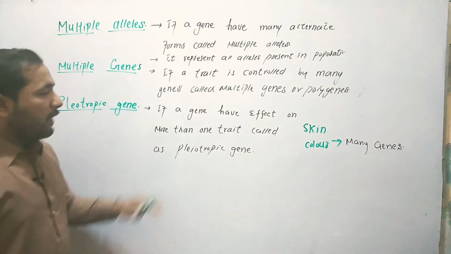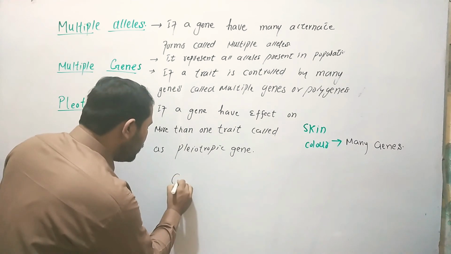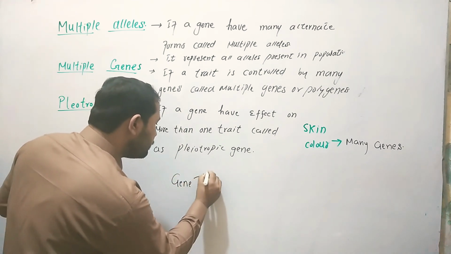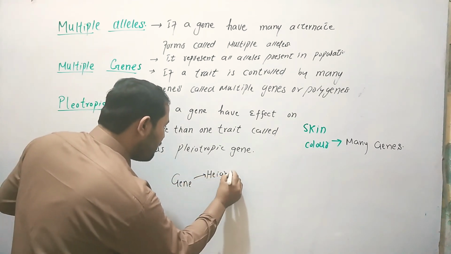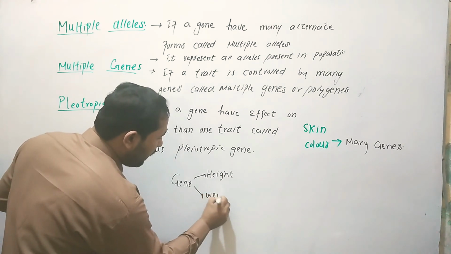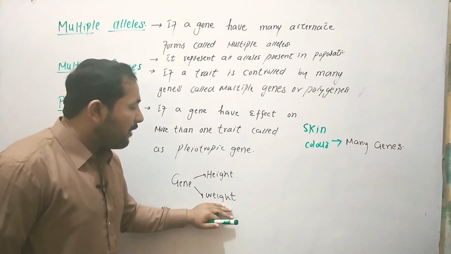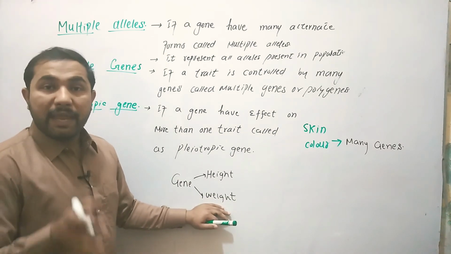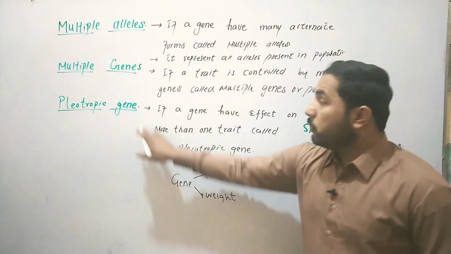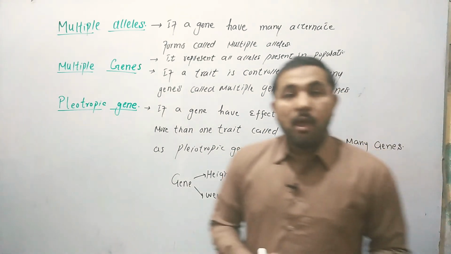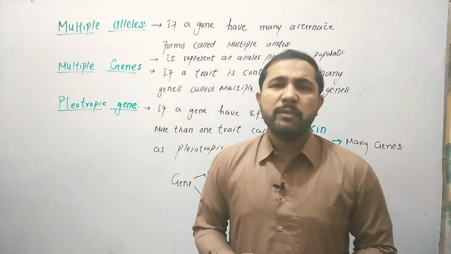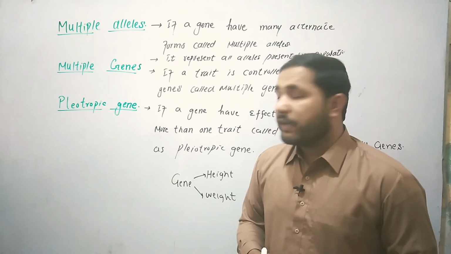For example, the gene which controls our height also affects our weight. The gene is the same, but it controls our height and weight at the same time, so the gene is called a pleiotropic gene, having an effect on more than one trait.